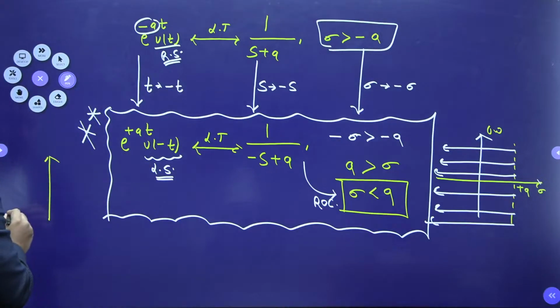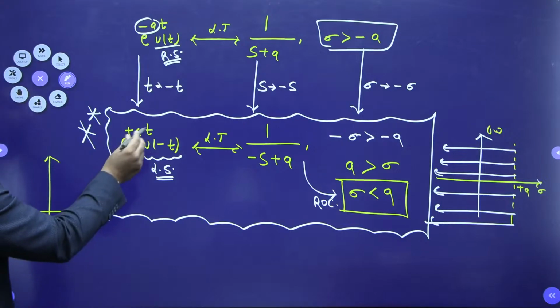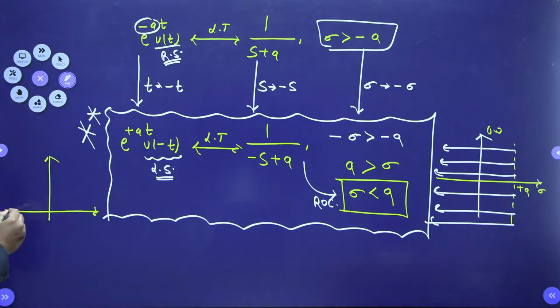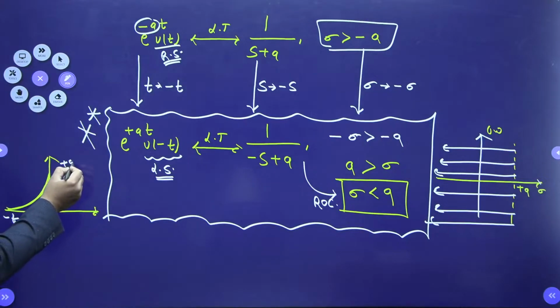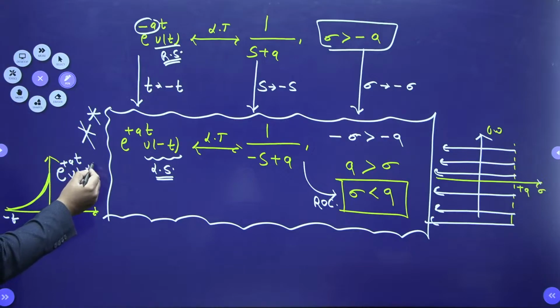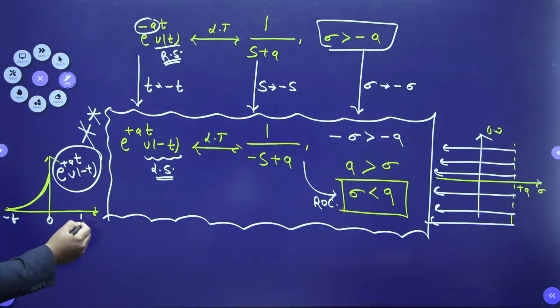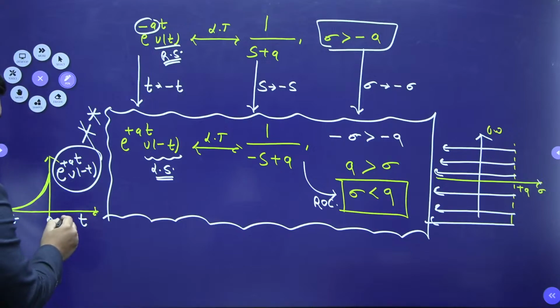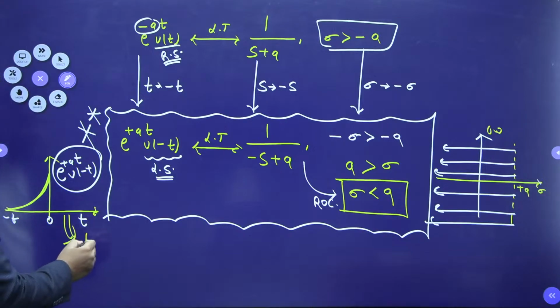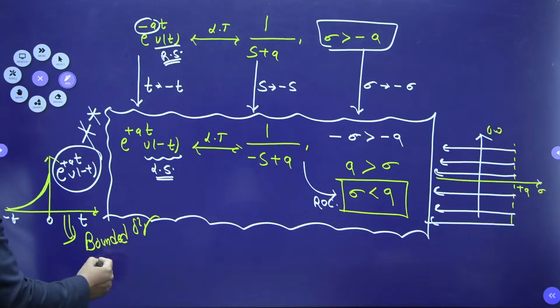If I make the curve, this curve of e to the power plus at u of minus t is an exponentially growing curve, but only for the region of minus infinity to 0. So don't you think this curve gives an absolutely bounded signal? This is a bounded, stable type of signal. Yes, stable.